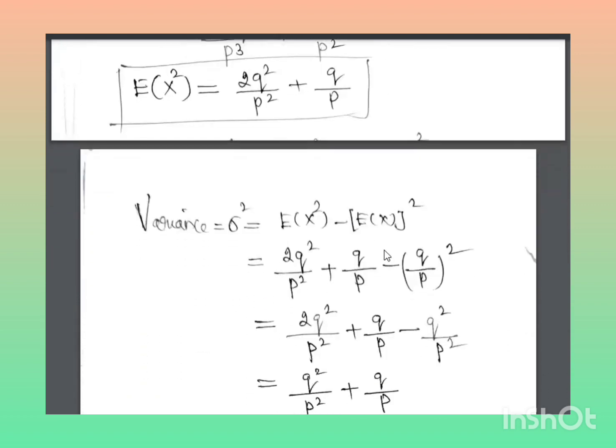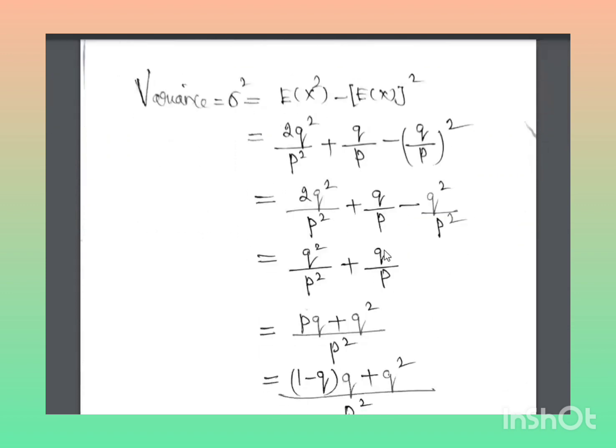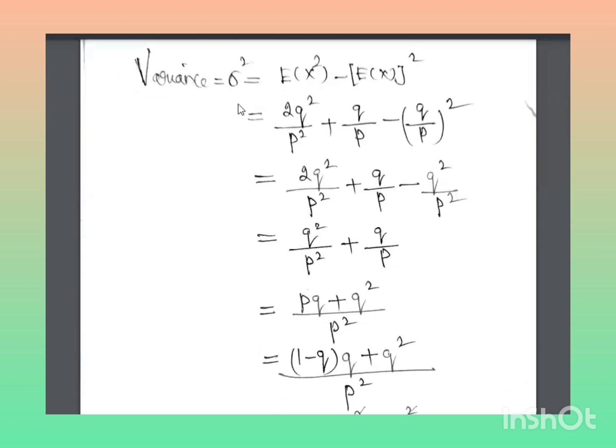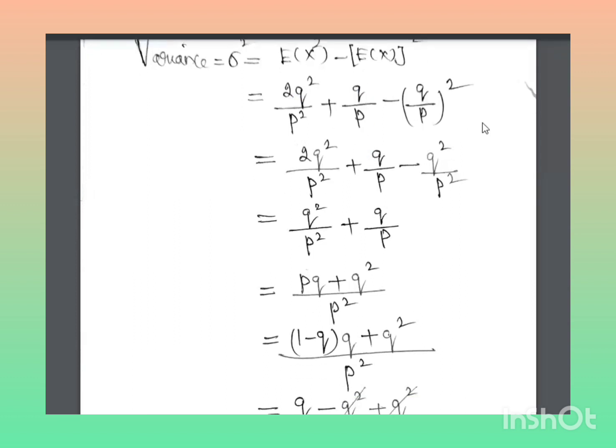Next, E of x we have got, E of x square we have got. Next, you have to find the variance. Variance is denoted by sigma square. Standard deviation is denoted by, you know very well, square root of variance, which is equal to sigma. So variance, sigma square, is equal to expectation of x square minus expectation of x whole square. So expectation of x square, we have got the result 2q square divided by p square plus q divided by p, minus (q divided by p) whole square.